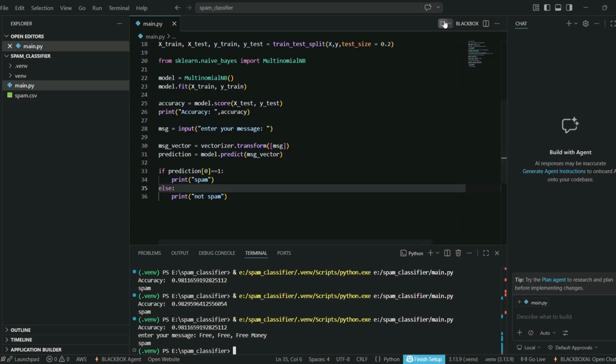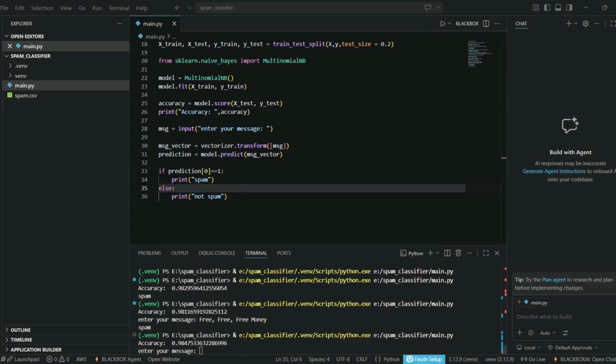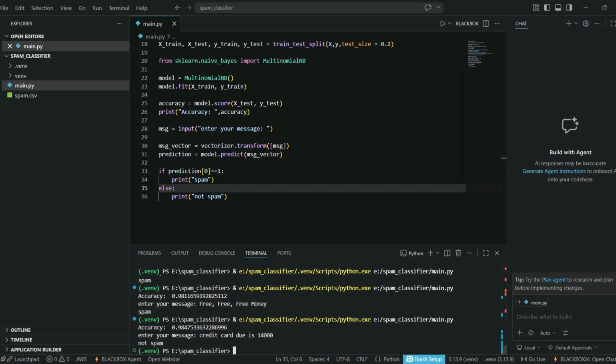Whereas if I write something else, we'll check whether it is spam or not. So it's not spam.